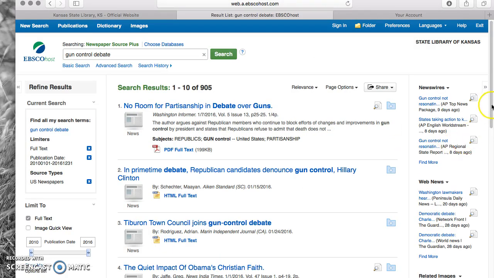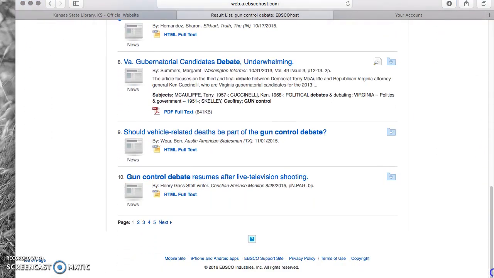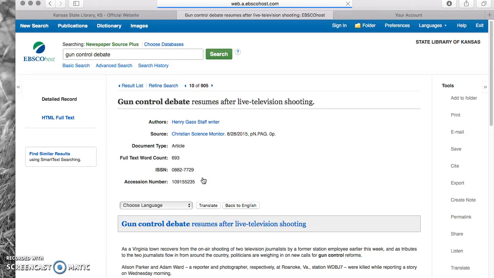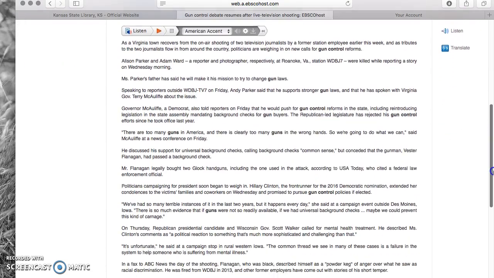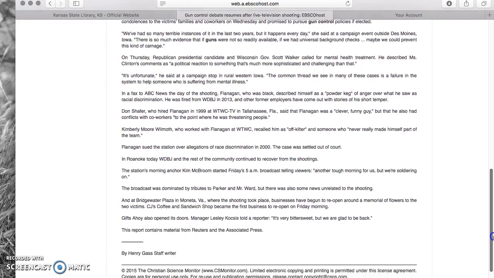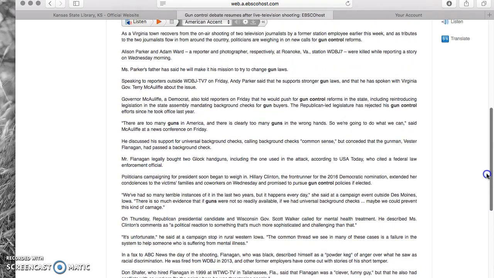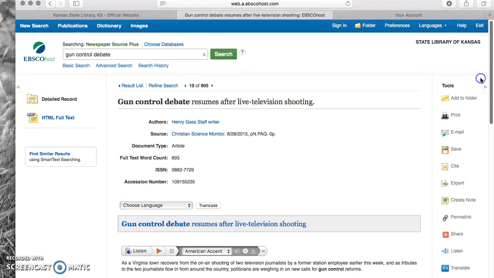Okay, now I'm going to go back because I see there was an article from the Christian Science Monitor, which is an extremely credible source: gun control debate resumes after a live television shooting. Say, for example, you did want to look at this particular article. All you have to do is click on that, and it'll pull up the information for you automatically. Here's the article itself. Read through the article, take notes, make your note cards, and you're good to go. So that's for if you're looking for a newspaper.